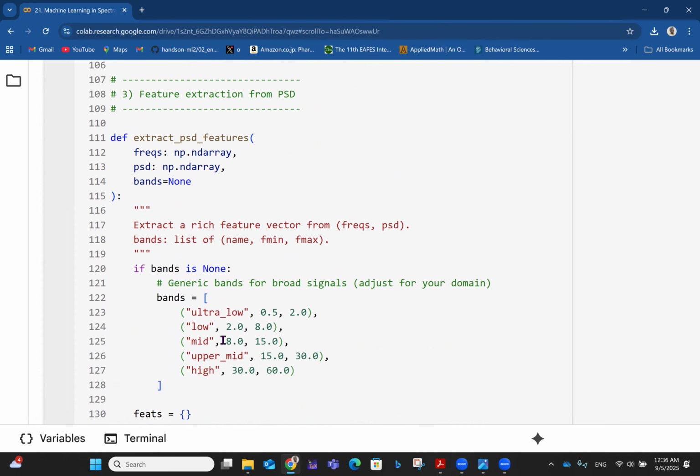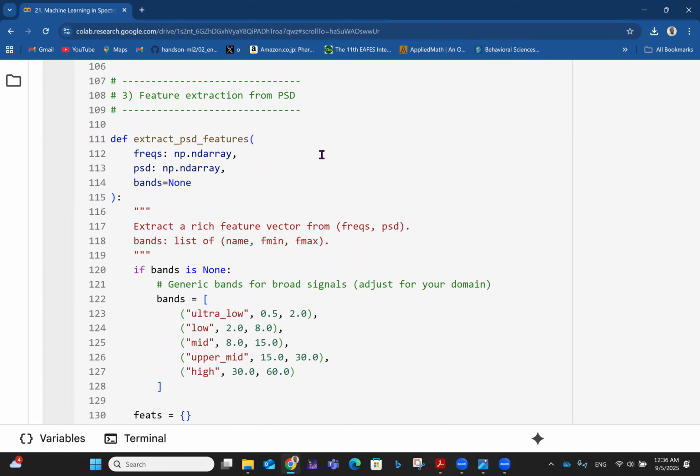And then again, we have feature extraction from PSD. So you now want to know what is really important in this whole thing. You have frequencies as an ndarray, PSD as an ndarray, bands None. Then extract a rich feature vector from frequency and PSD. So you have a band list of name, f_min and f_max. You have generic bands for broad signals, adjust for your domain.